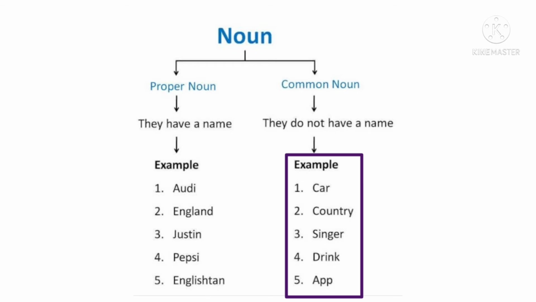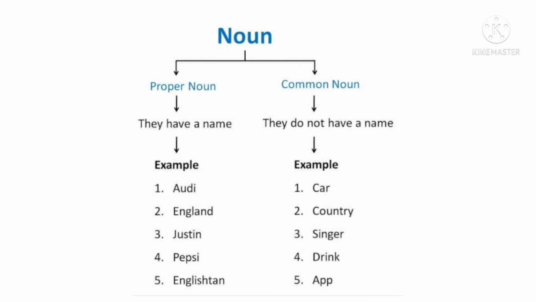Let us see the examples. Like car. Now we don't know which car. There are many cars, right? Country, as I have explained to you all before, there are many countries. Singer, drink, app. Now there are various apps available on Play Store.